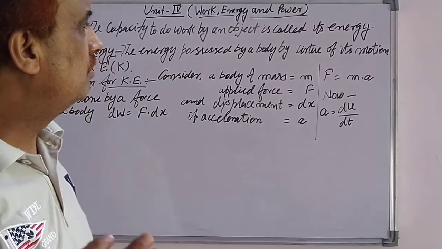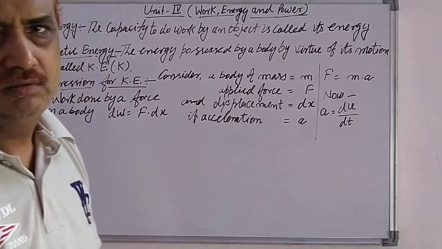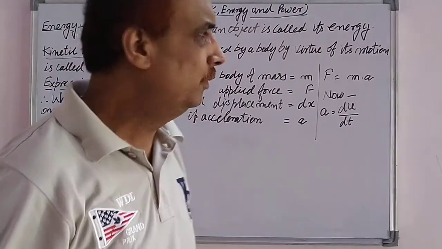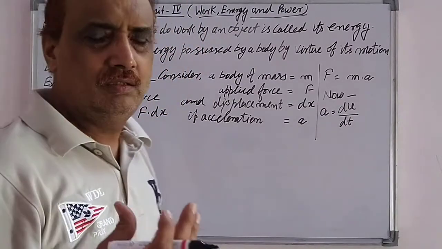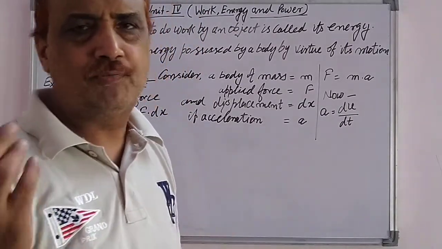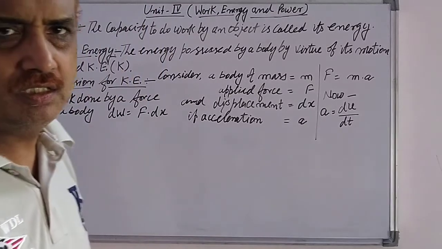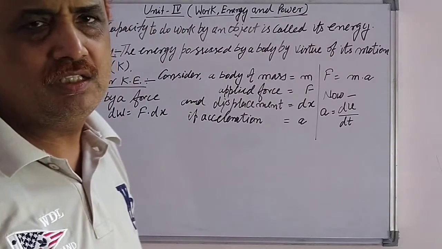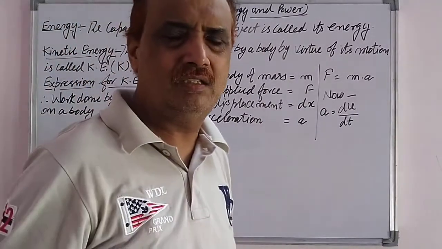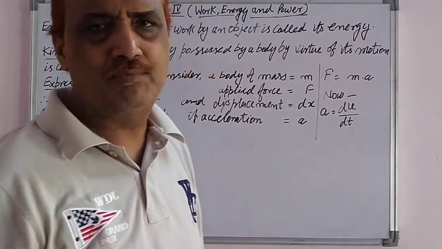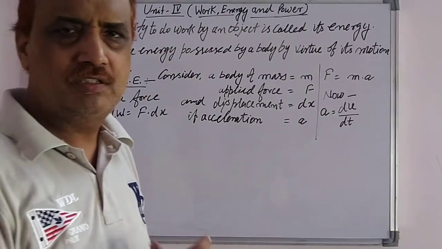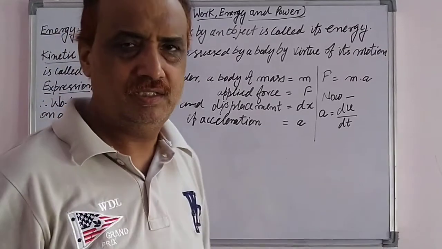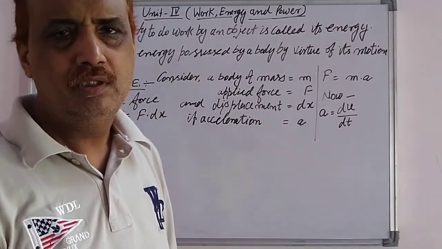Energy is denoted by the capital E. Its unit is the same as the unit of work, that is joule. Now there are various types of energy, that is kinetic energy, potential energy, sound energy, light energy, electrical energy, mechanical energy. But we have to discuss here only kinetic energy and potential energy. These are included in your syllabus.